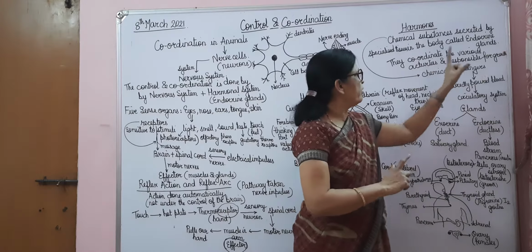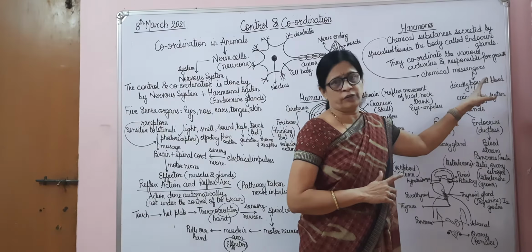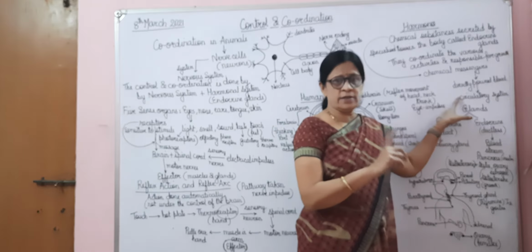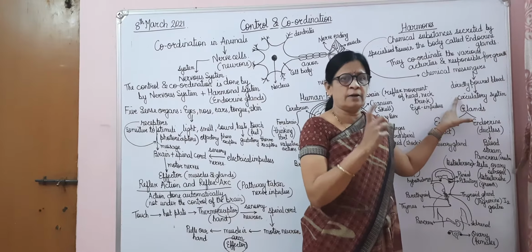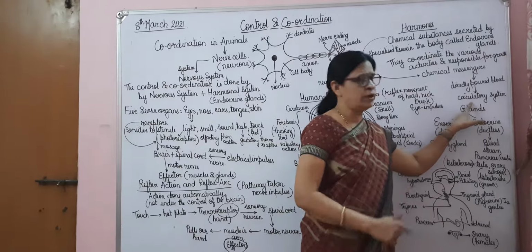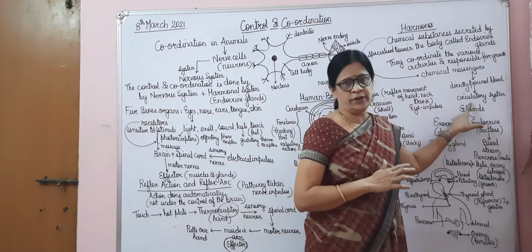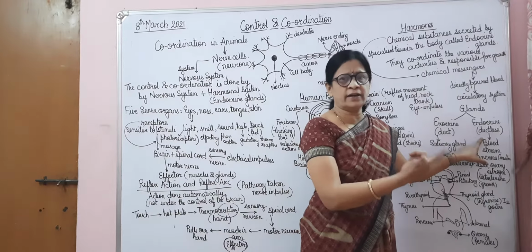They coordinate the various activities and they are responsible also for the growth of our body. So these endocrine glands do not have ducts. All the secretions of the endocrine glands are directly poured into the blood, and from the blood they go directly into the whole circulatory system. So remember, these are endocrine glands, or ductless glands.